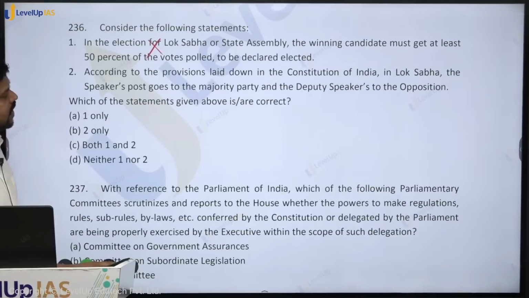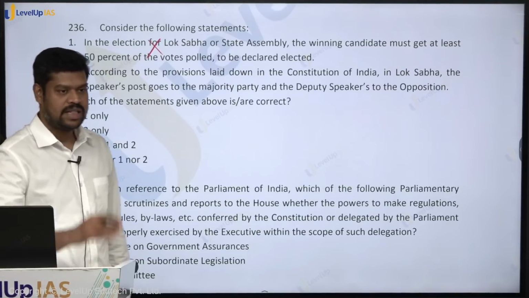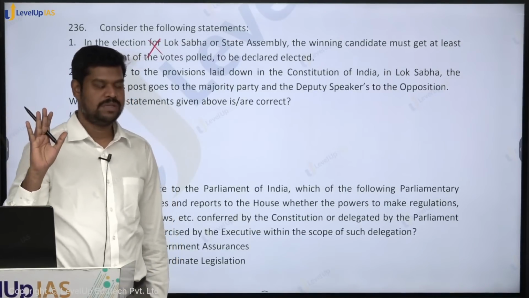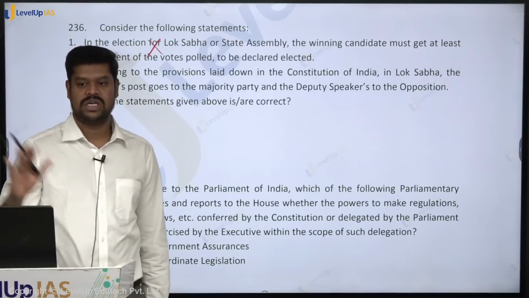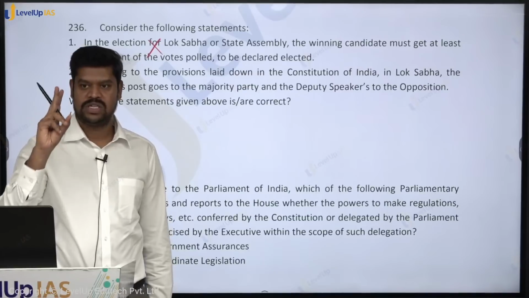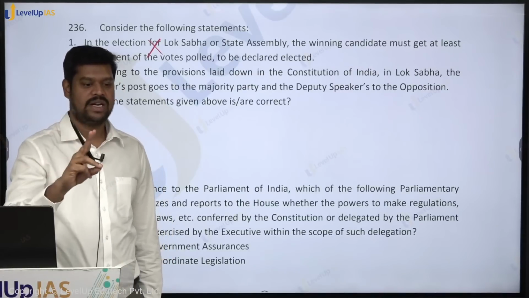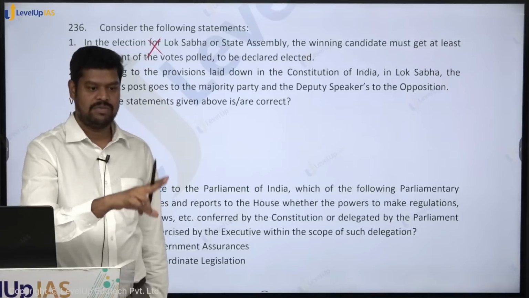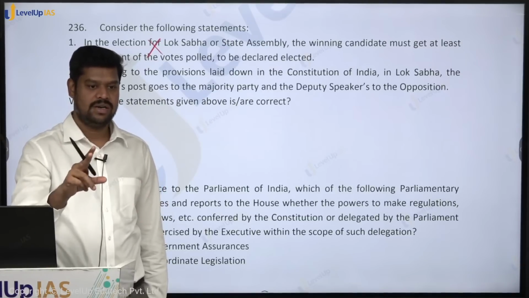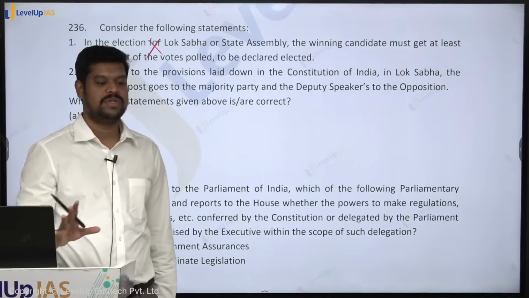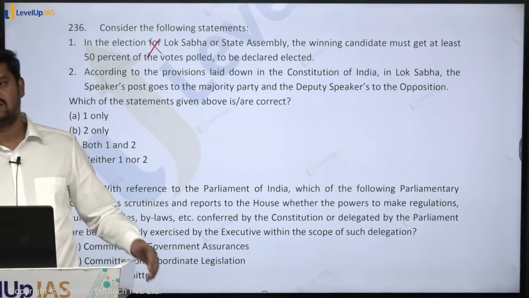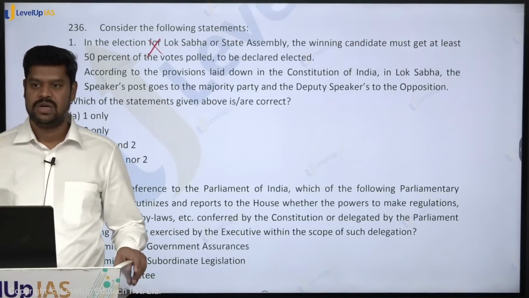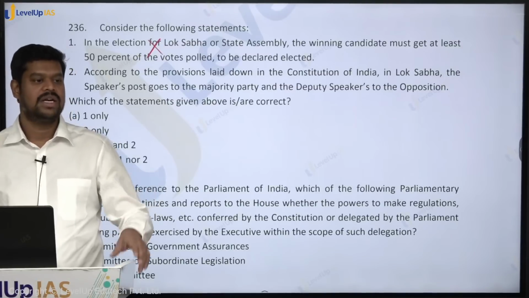According to the provisions laid down in the Constitution of India, the Lok Sabha speaker's post goes to the majority party and the deputy speaker to the opposition party. Is it true? There is nothing mentioned in the Constitution. So please be very clear about this. The Constitution does not say that. The Constitution only says two things. One is who can contest the election: someone who is a member of parliament from Lok Sabha. And who will get elected: someone who secures a simple majority. But it is an implied understanding that the government has this majority, and if the government wants, they can get the deputy speaker elected also.